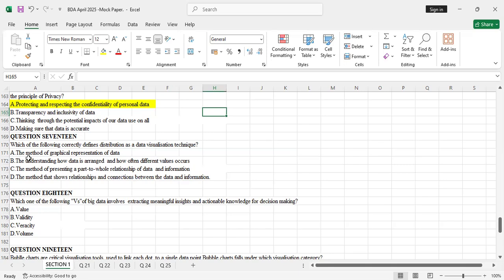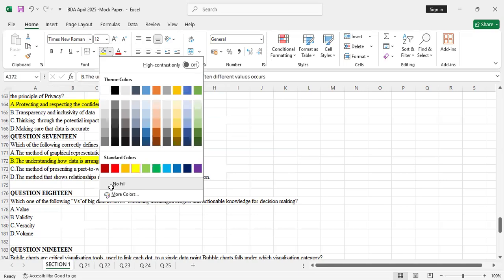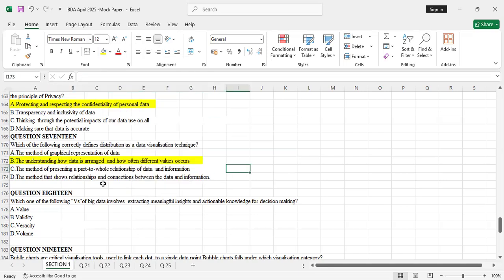So we go to B, the understanding of how data is arranged and how often different values occur. I think that's close to distribution. So the correct answer will be B, understanding how data is arranged and how often different values occur. That's what defines distribution in data visualization.